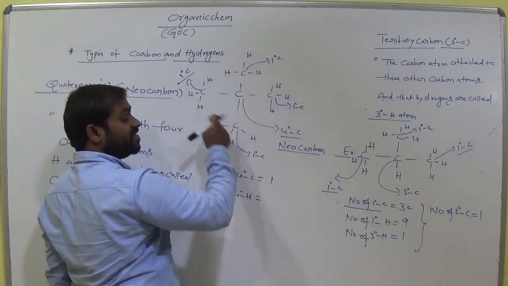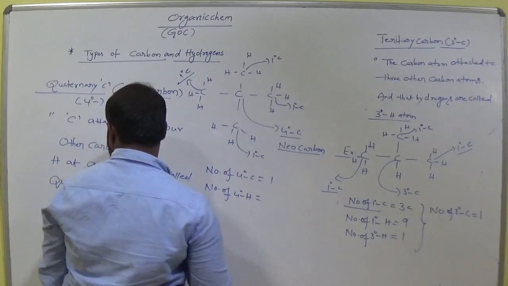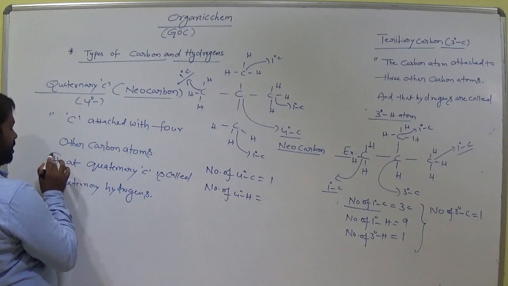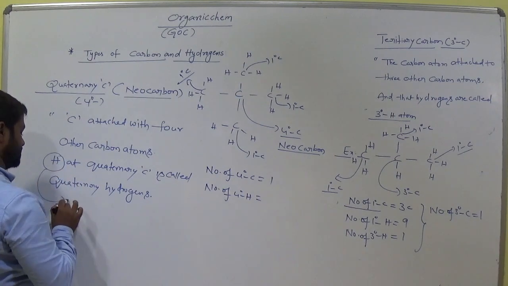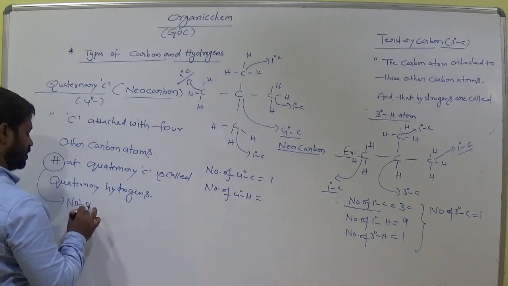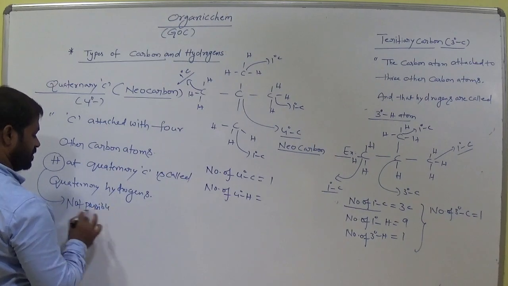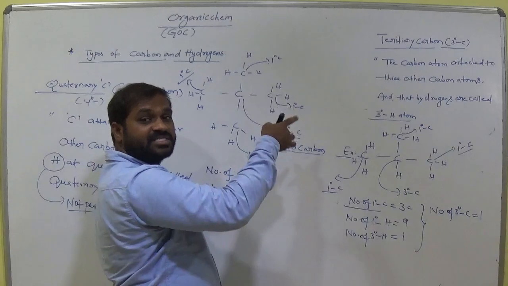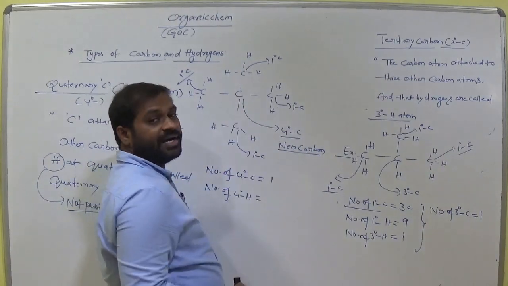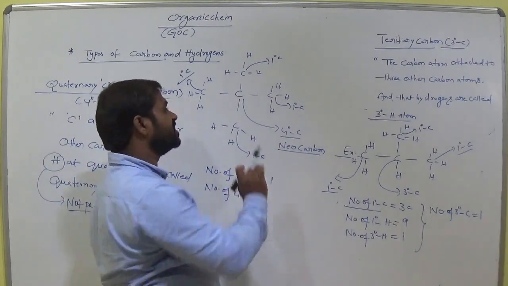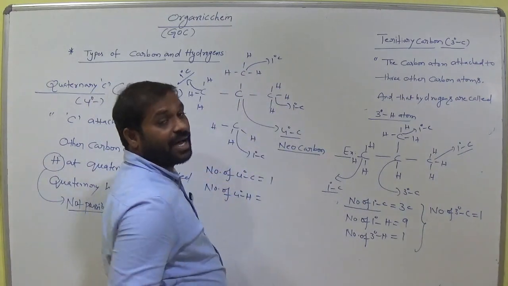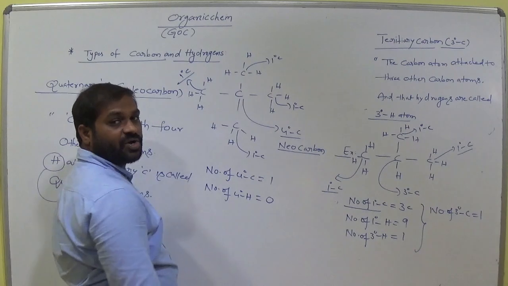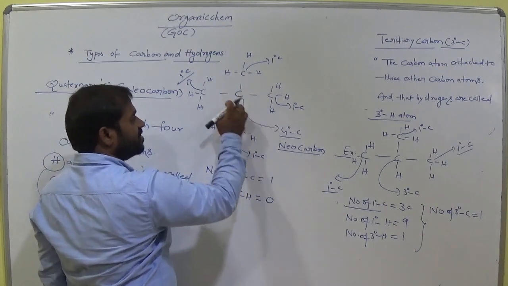Why? Because it is completely bonded with 4 other carbon atoms. So hydrogens at quaternary carbon are not possible. Remember this. Not possible. Why? Because it is bonded with 4 other carbons. Is there any possibility of arrangement of hydrogens at quaternary carbon? No. Why? Because it is completely bonded with 4 carbon atoms. Okay, so the number of quaternary hydrogens is 0 here. Why? Because there is no hydrogen around this carbon.